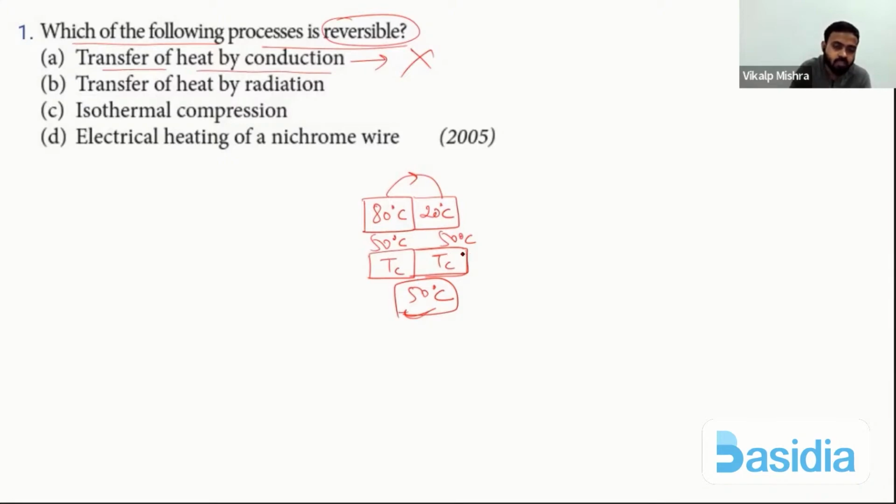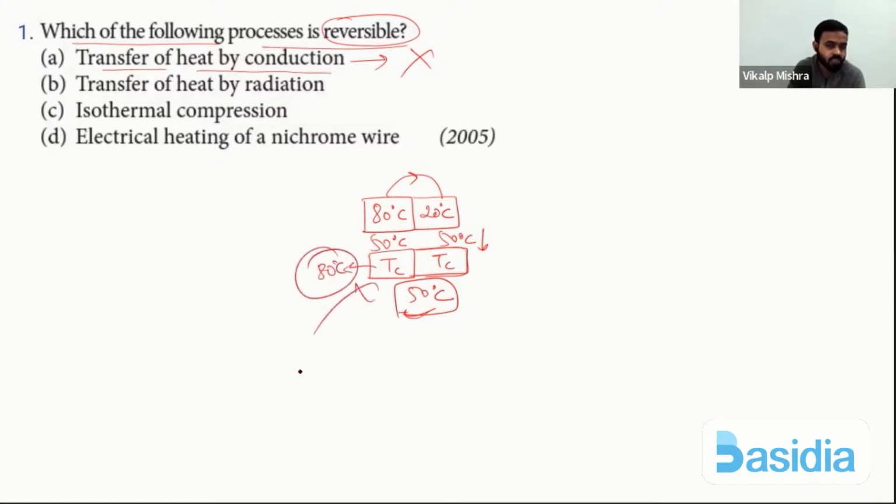Now is it possible that this is happening spontaneously, without any effort? Heat is transferring from 80 degrees Celsius to 20 degrees Celsius without any effort. Now is it possible that this 50 degrees Celsius body will lower its temperature and give heat to the other 50 degrees Celsius body, and this will become again 80 degrees Celsius?